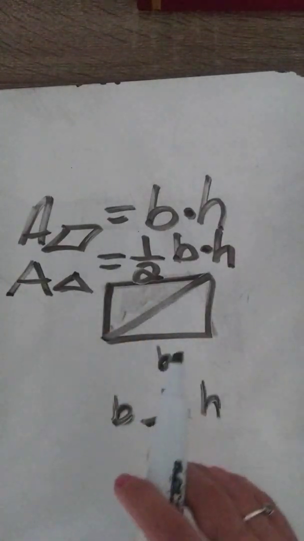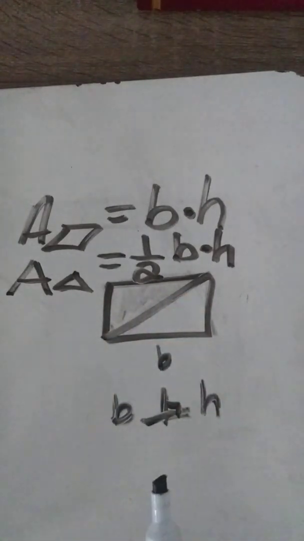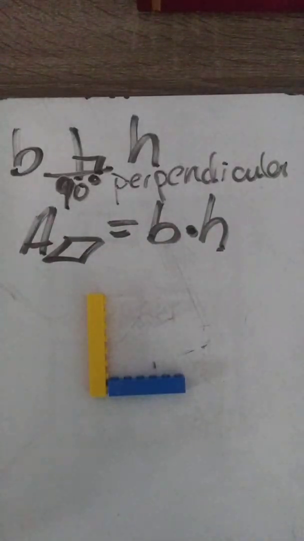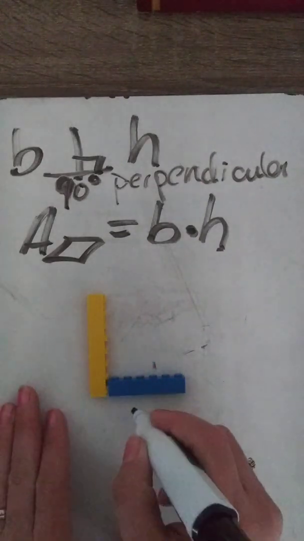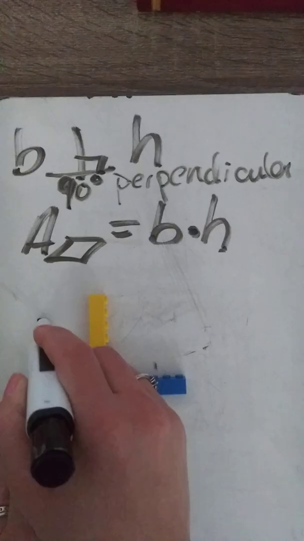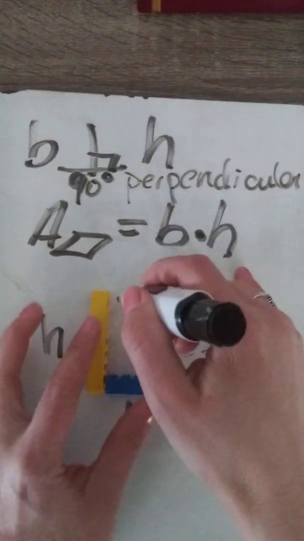So I'm going to go back to the triangle because parallelograms are easier than triangles. Okay, I'm going to take these two Legos. I'm going to use blue for my base and yellow for my height. Base and height are always perpendicular to each other. So what particular kind of triangle is this one?